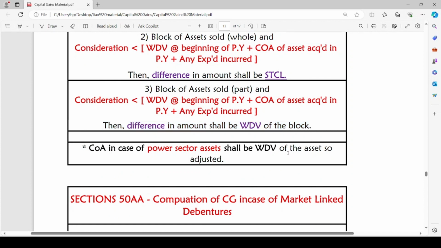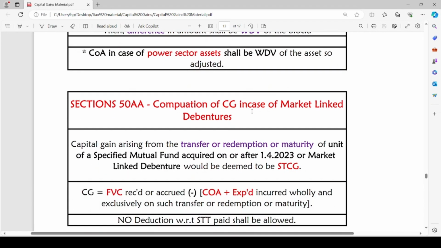Cost of acquisition in case of power sector assets shall be WDV of the assets so adjusted. We know that in case of power sector, the assets are depreciated as per SLM basis, but we are going to adjust the value of asset to written down value and then we are going to calculate the cost of acquisition. The cost of acquisition shall be WDV of the asset after the adjustment. The next section is section 50A. Computation of capital gains in case of market linked debentures.